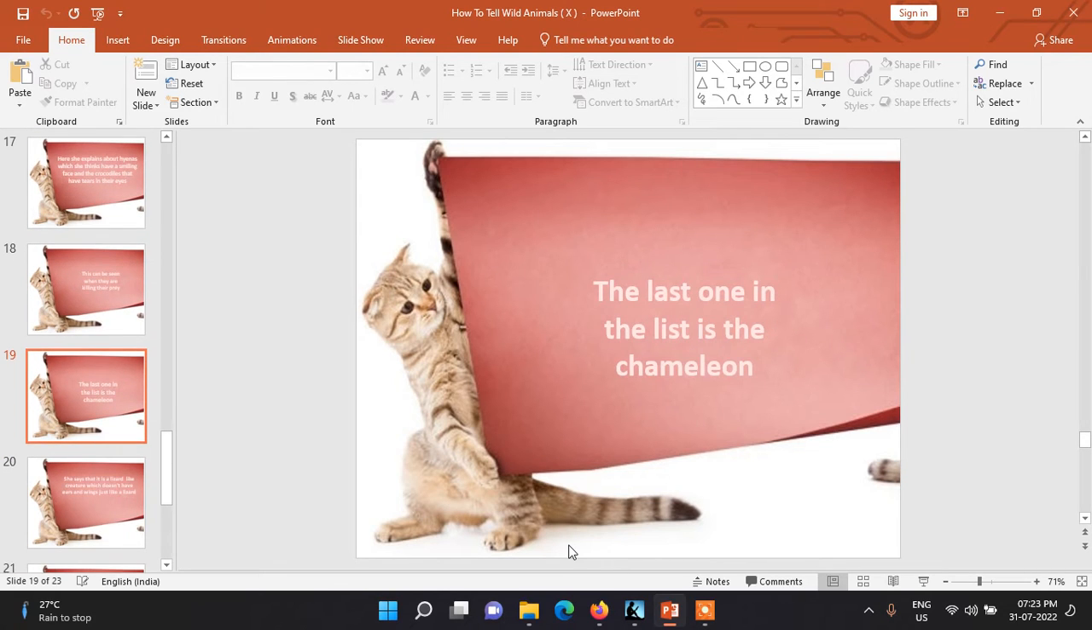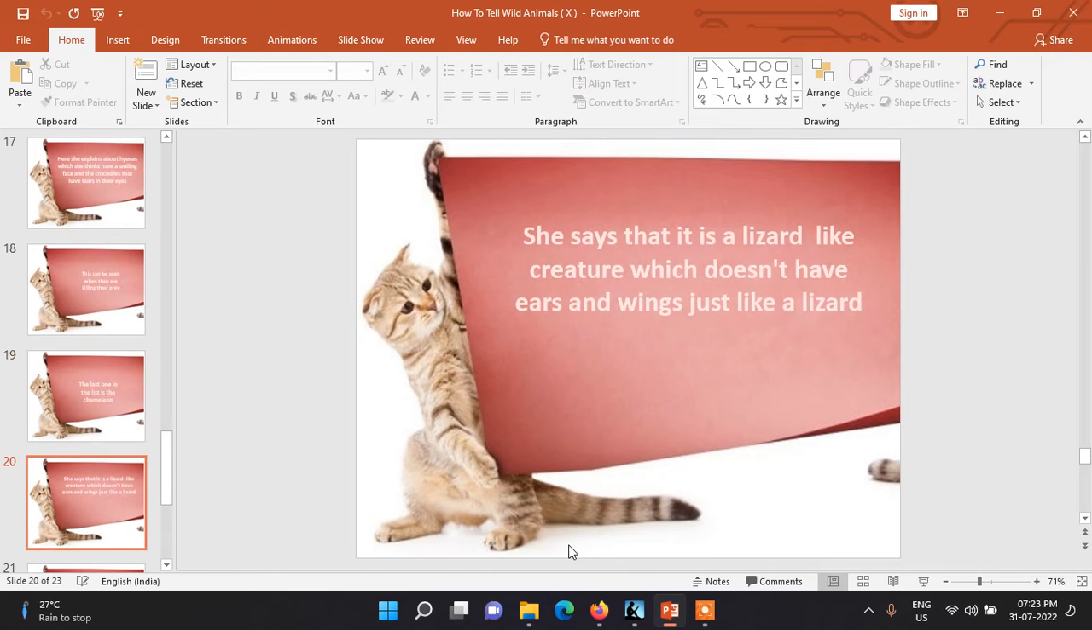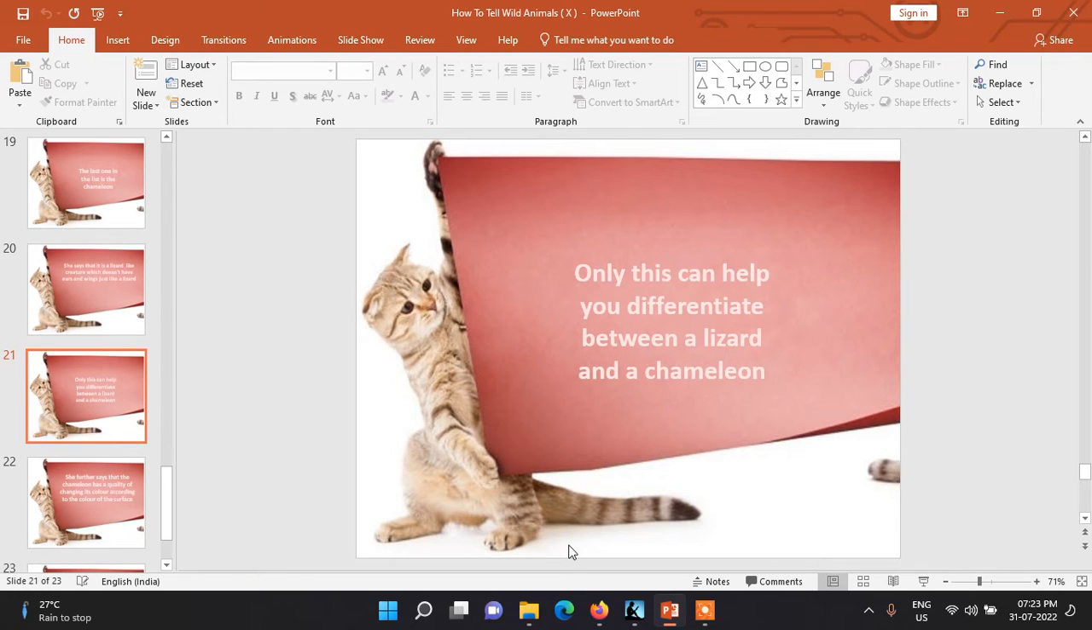The last one in the list is the chameleon. She says that it is a lizard-like creature which does not have ears and wings, just like a lizard. Only this can help you differentiate between a lizard and a chameleon.